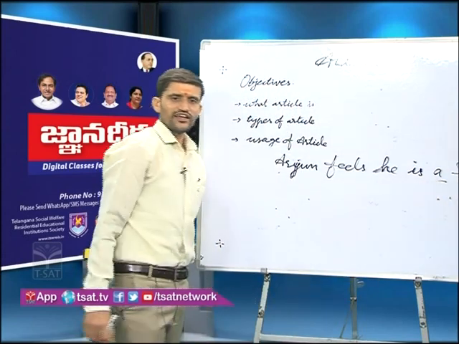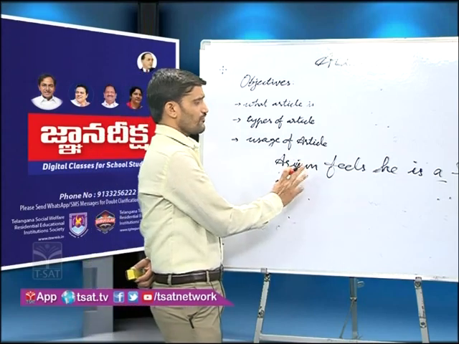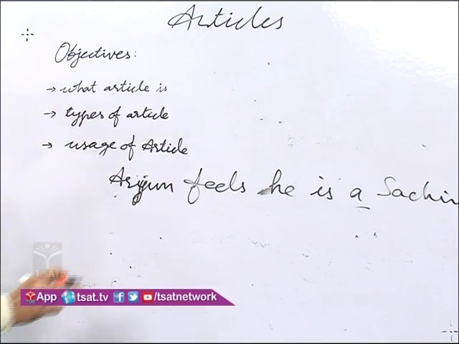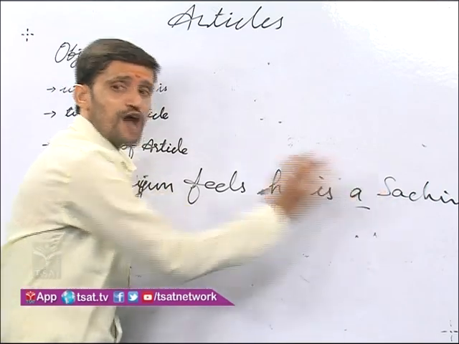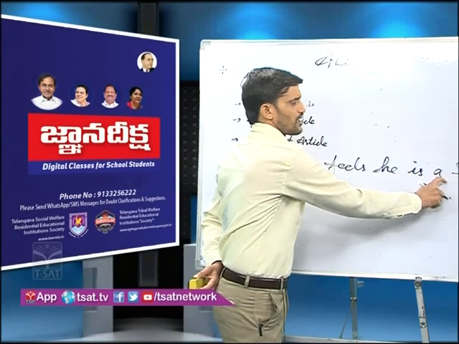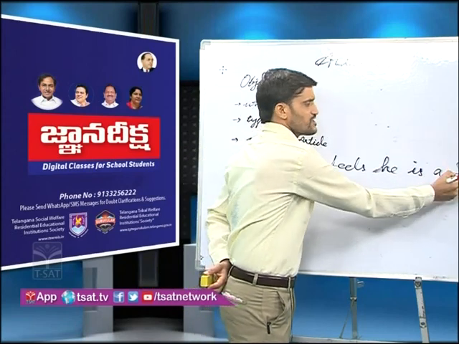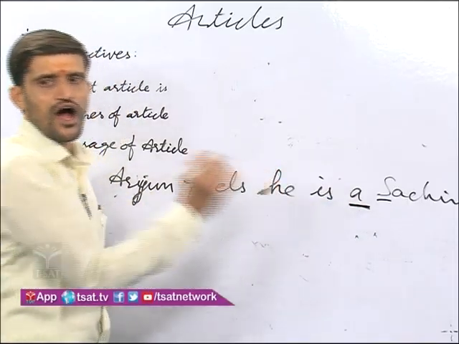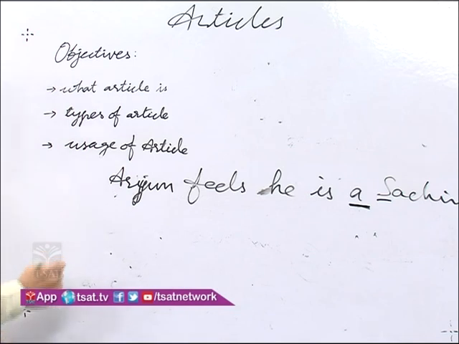Here Sachin is a proper noun, but here it is used as a common noun. That is why we should use a or an. Here sa is a consonant sound, that is why we use a. Understand? Look at the slide.